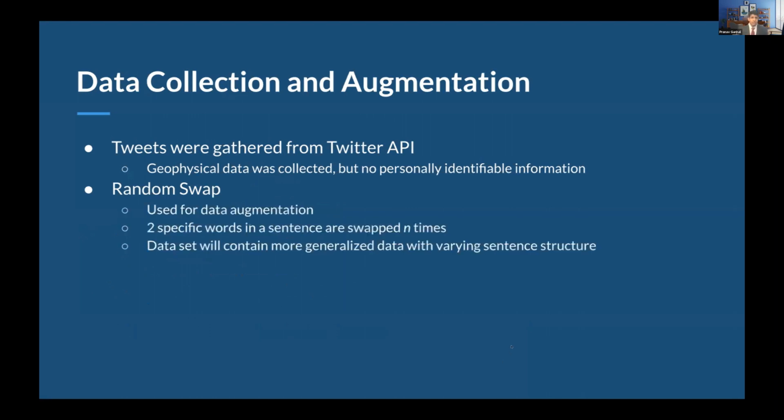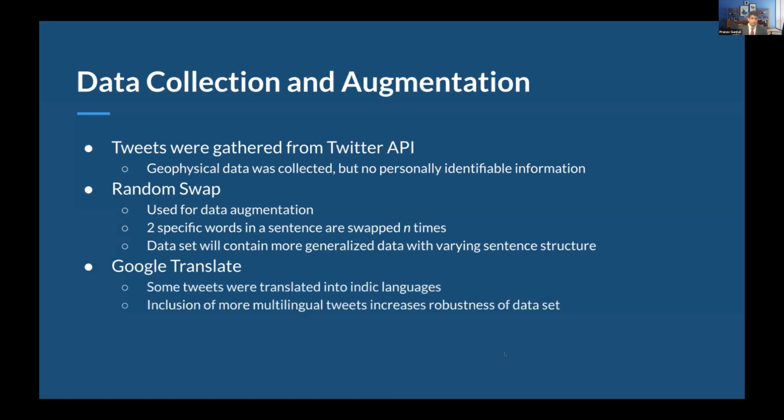In terms of augmentation, we used a method called random swap, which basically takes two words in a sentence that are swapped n times. The higher the number n is, the more generalized data you will get because of the varying sentence structure. We also used a proven method of using Google Translate, where you translate some English language tweets into Indic languages and sometimes translate them back into other languages as well, to increase the robustness of the data set because you have more multilingual tweets. Using this, the model is able to better generalize trends within the languages as well.